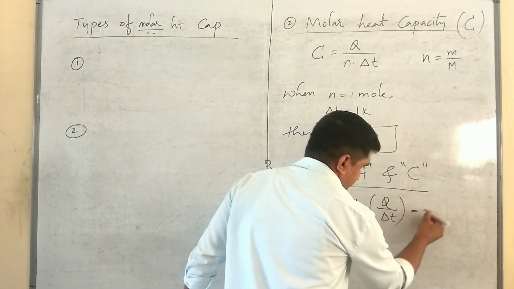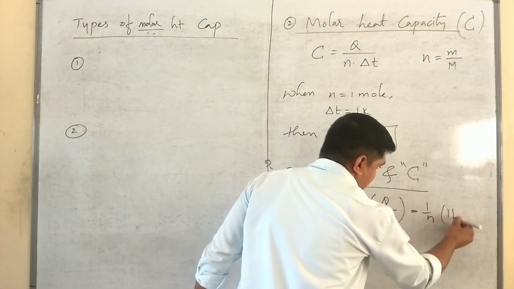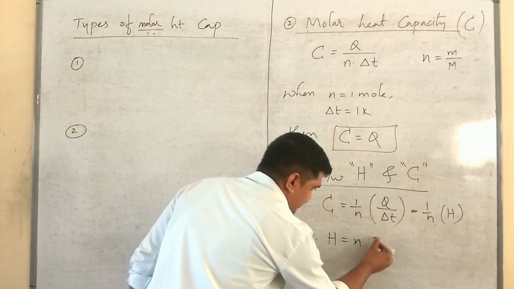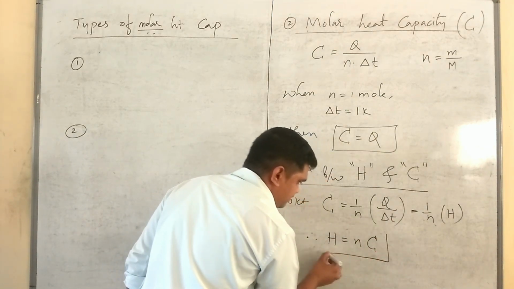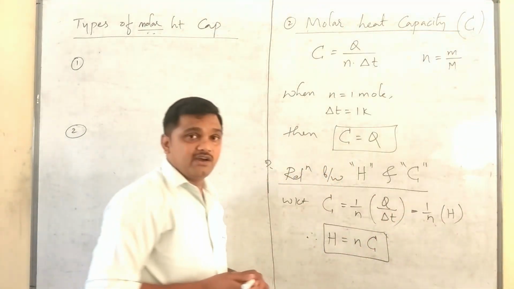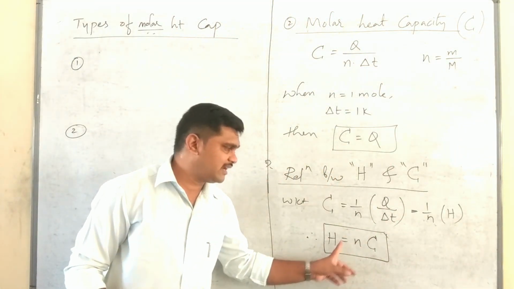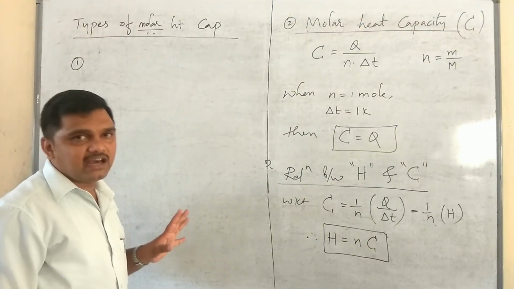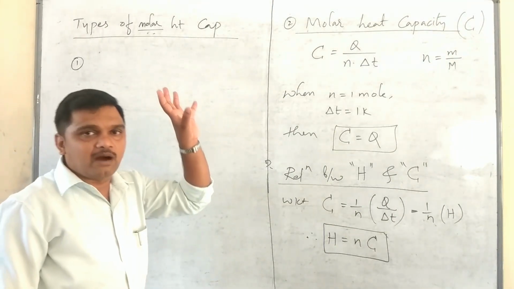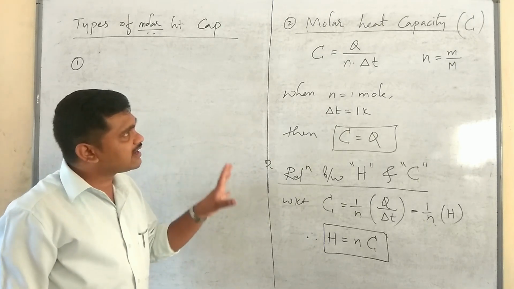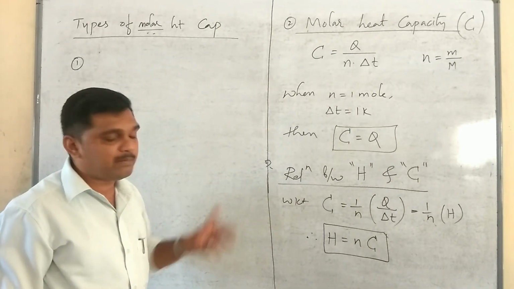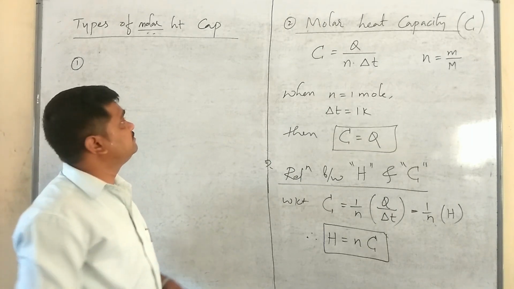Capital H. So C equals 1 by n into capital H. Therefore, capital H is equal to n into capital C. Please remember this. When n becomes 1 mole, then H will be C. Molar heat capacity of a gas is the amount of heat energy required to raise the temperature of 1 mole of gas by 1 Kelvin.